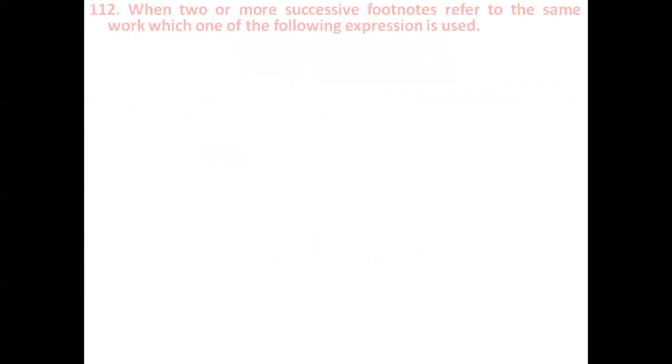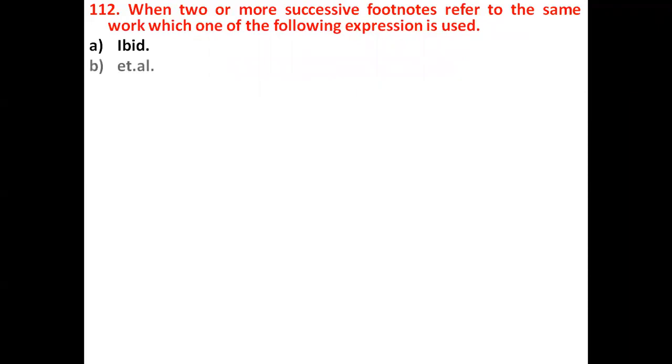So the next question is, when two or more successive footnotes refer to the same work, which one of the following expressions is used? IBID, ET.AL, OP.CIT and LOC.CIT.